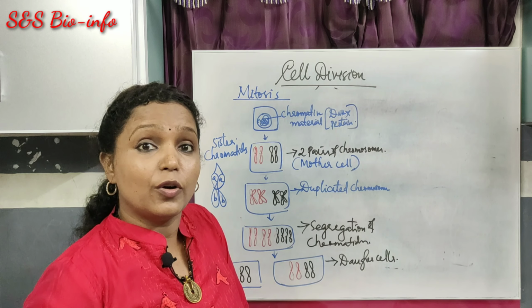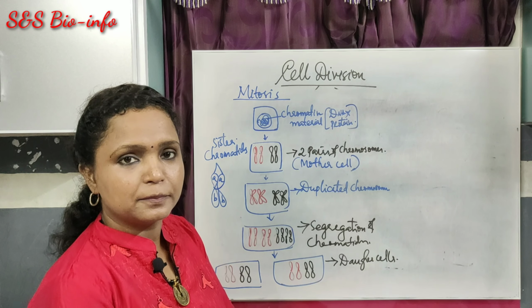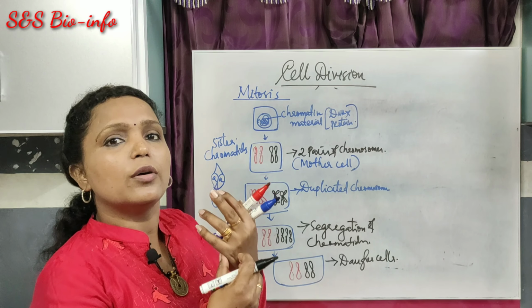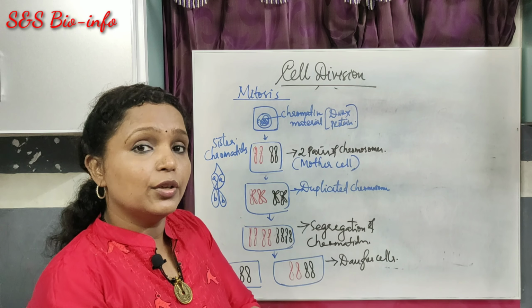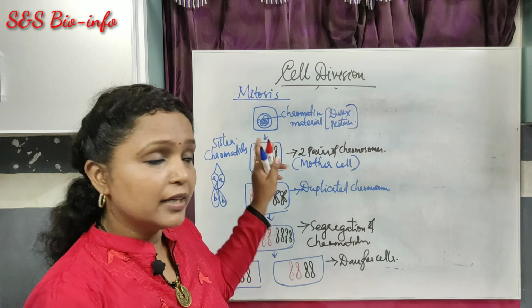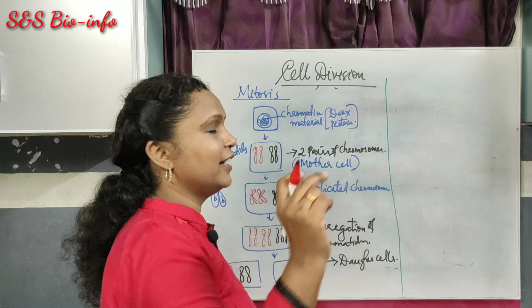That means similar copies of cells are produced in the growing part of the body. So when a wound occurs in our body, the wound is healed by cell division. The new cells will be formed over there by mitosis. Got it? Then let's understand about meiosis with the help of a diagram.